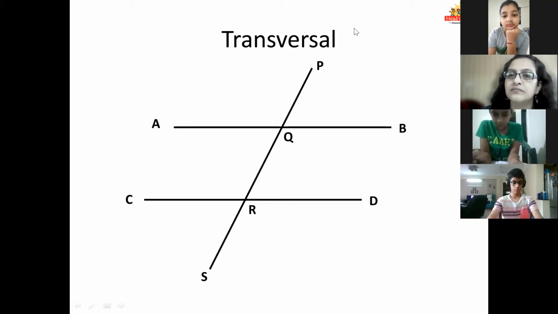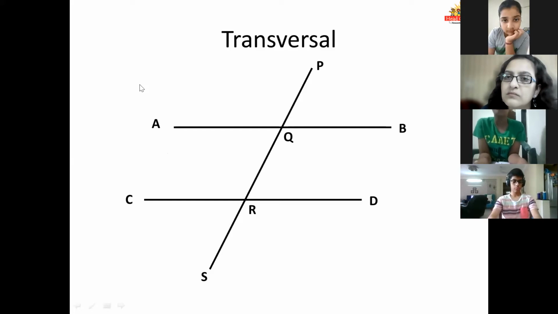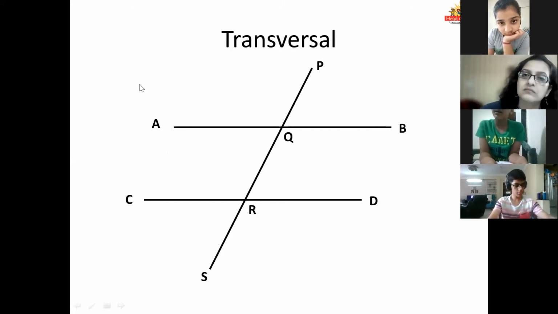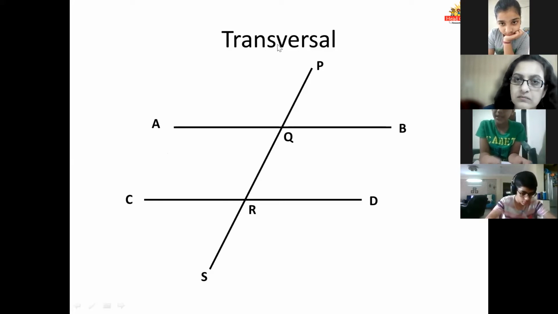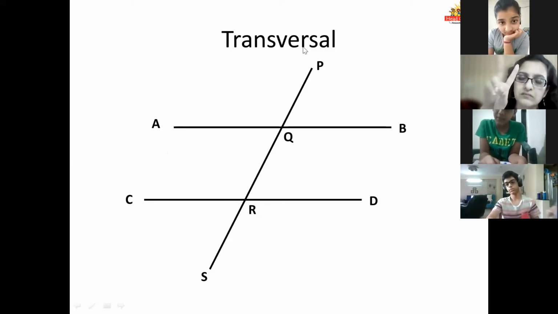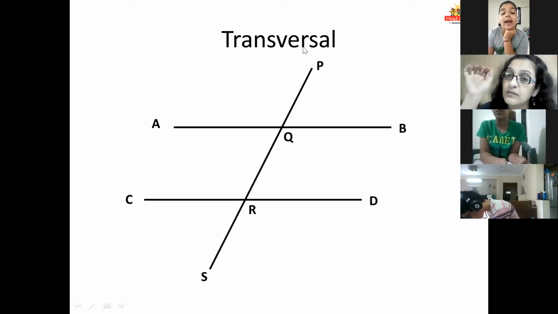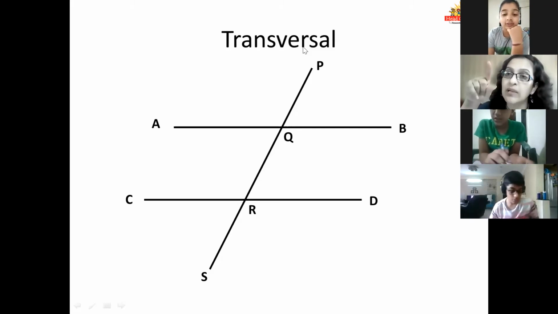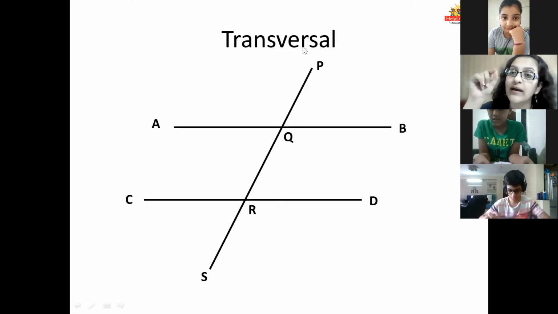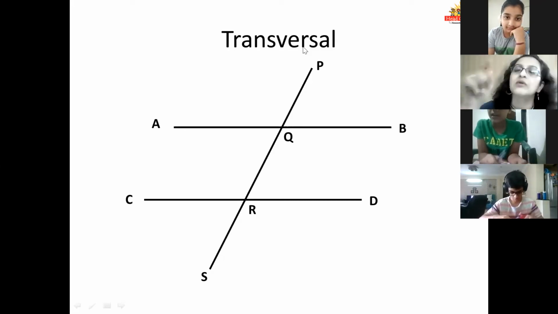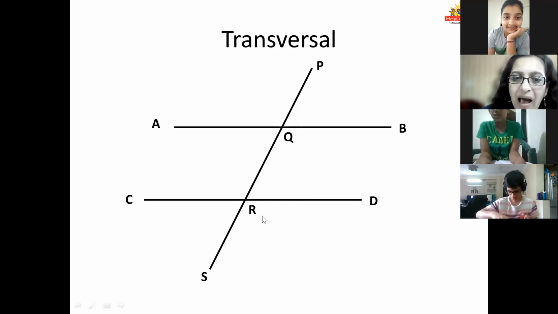Okay, Subhan. Two parallel lines AB and CD intersected by a transversal PS at distinct points Q and R. Distinct points Q and R. How will you read a point? Q and R. This is Q and R.